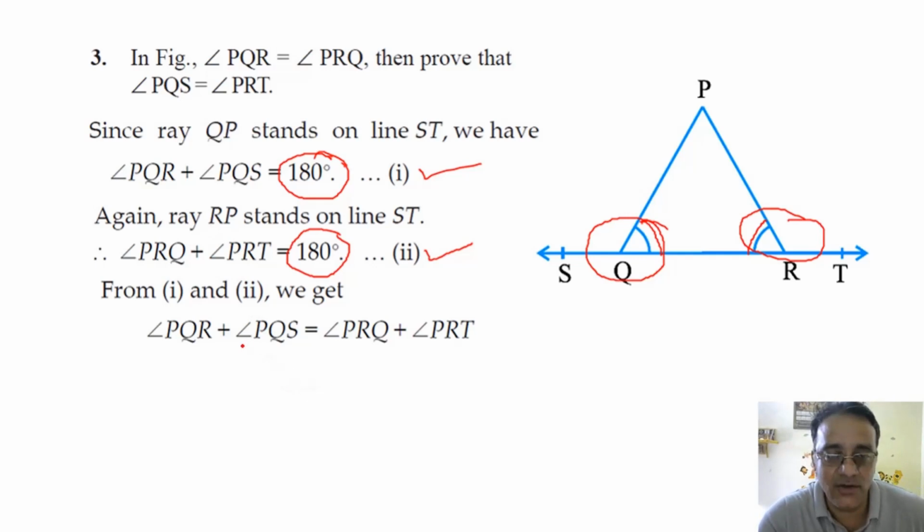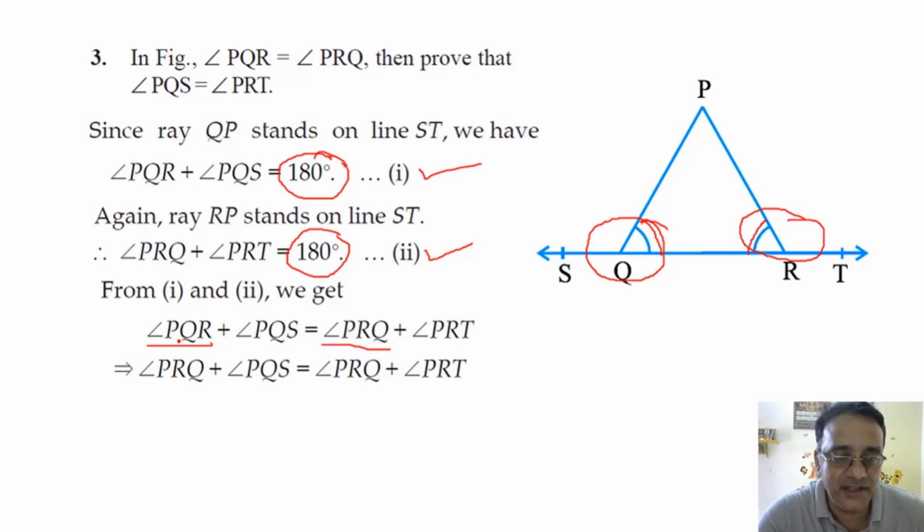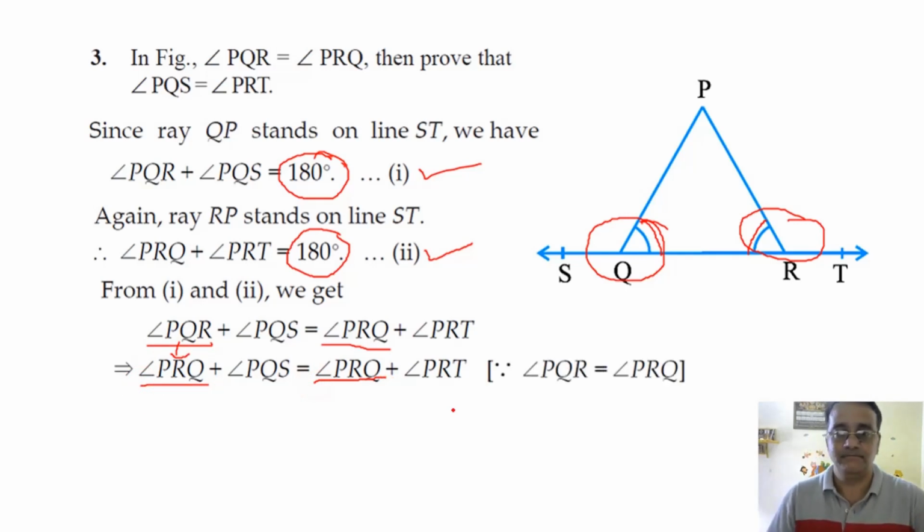अभी इसमें ये दोनों एंगल्स इक्वल हैं. These two angles are equal. No, not this one. Wait. Angle PQR is equals to angle PRQ. These two angles are equal. So मैं क्या कर रहा हूँ, इसके जगह पे PRQ लिख दिया. Now see these two angles we can eliminate. Right? If we eliminate these two angles, what we are going to get?